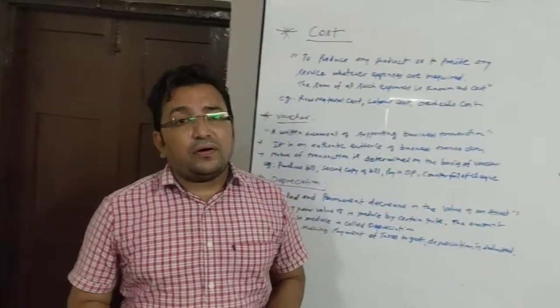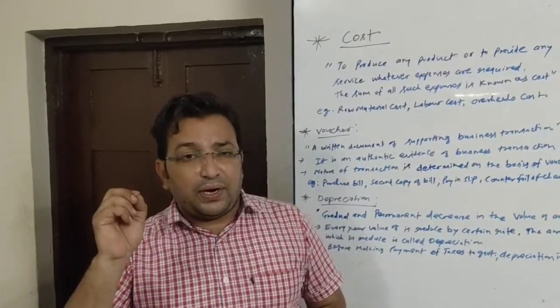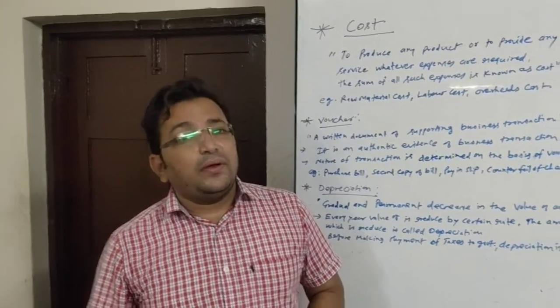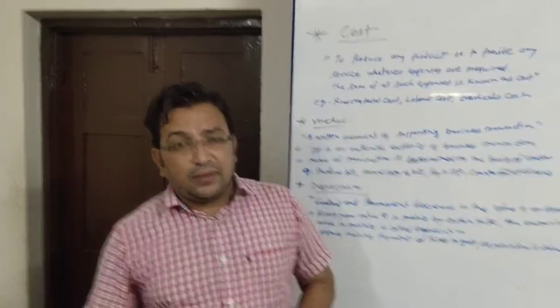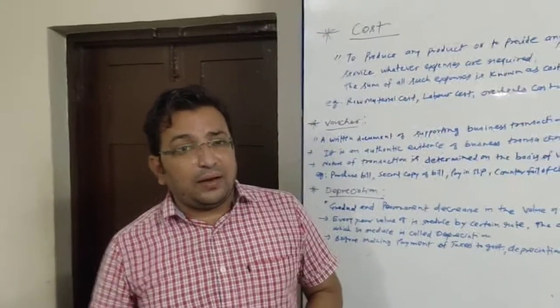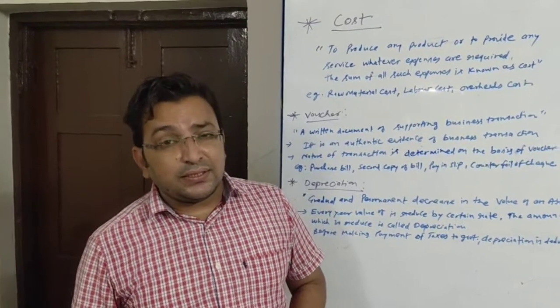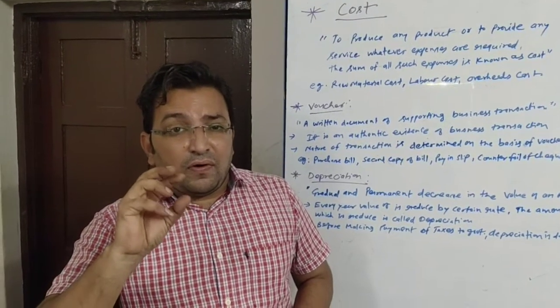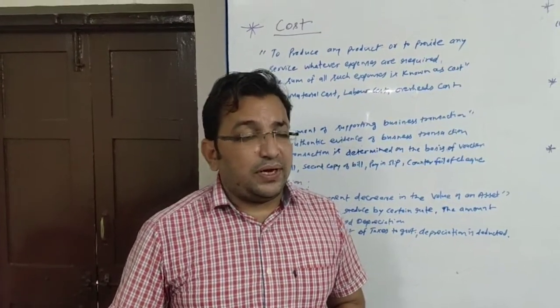First of all, cost. Cost means whatever expenses are incurred to produce anything or to provide any service. Suppose we produce something, we need raw material, we need to pay labor charges and some other overhead charges. So a sum of all these three will be the cost of that product.